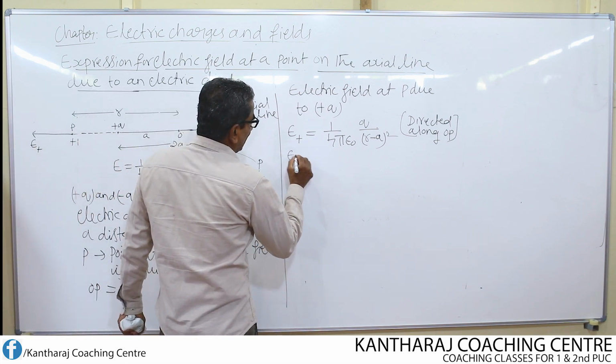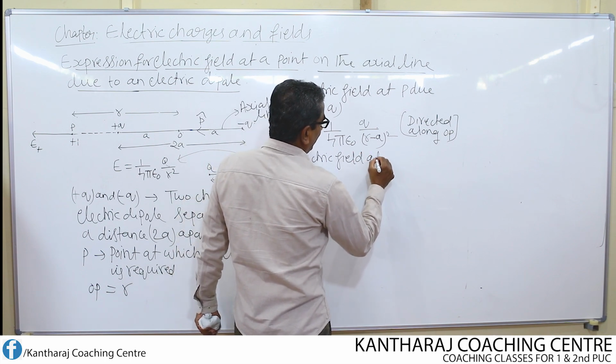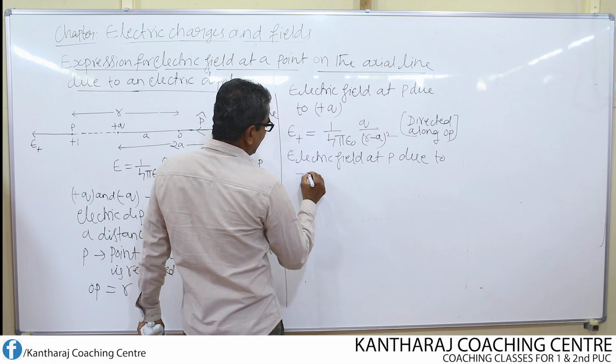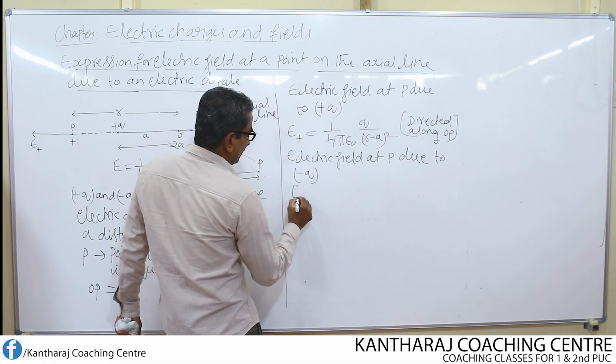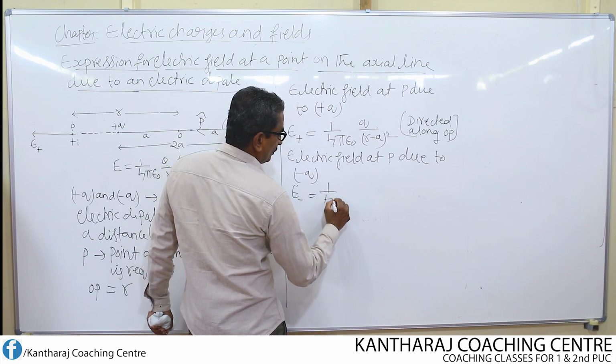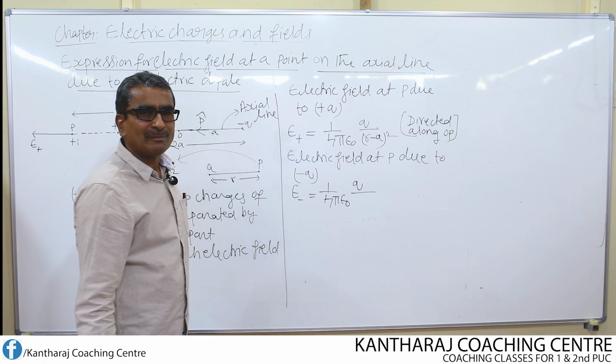Similarly, what is the electric field at P due to minus q, due to the charge minus q? It is E minus equal to 1 over 4 pi epsilon naught q divided by r plus a whole square.